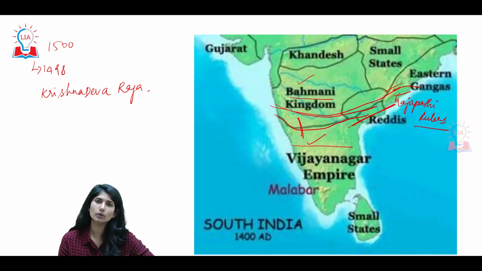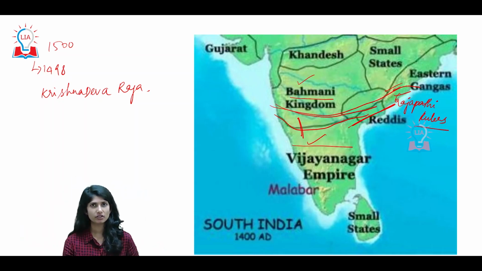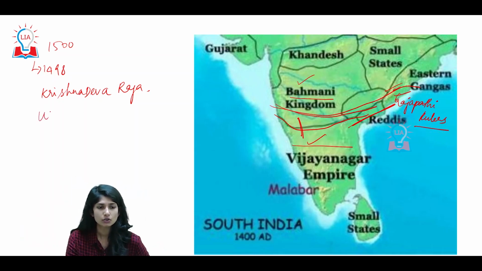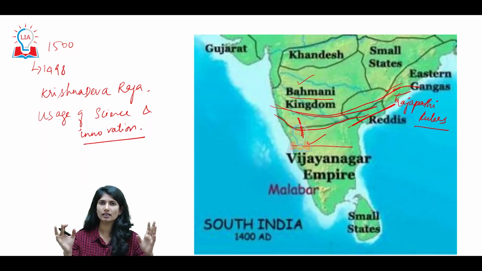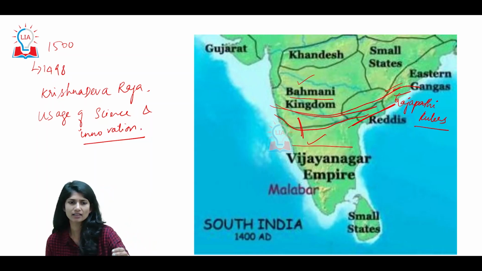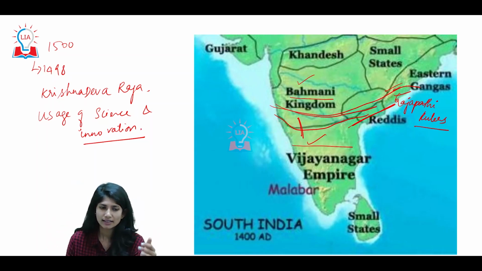Now, how did they do that? One thing that must be credited in the Vijayanagar Empire's administration is the usage of science and innovation. Large scale cannons were used. Cannons were used, gunpowder was used. They did not just fight with traditional methods.